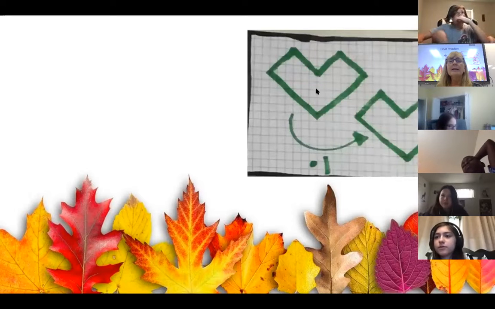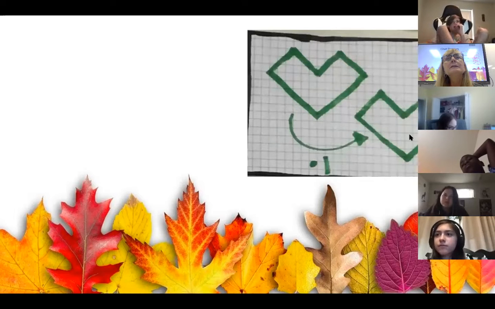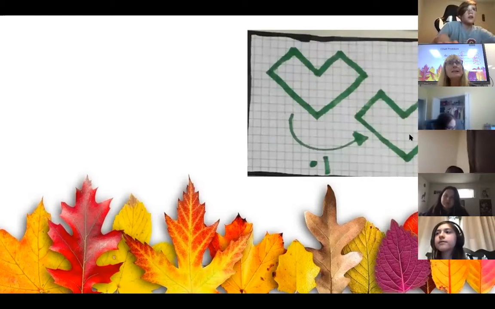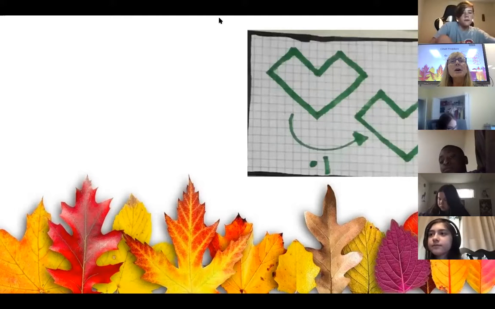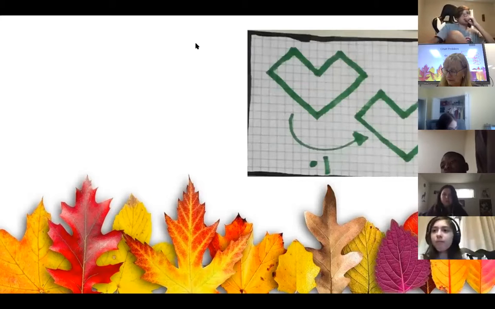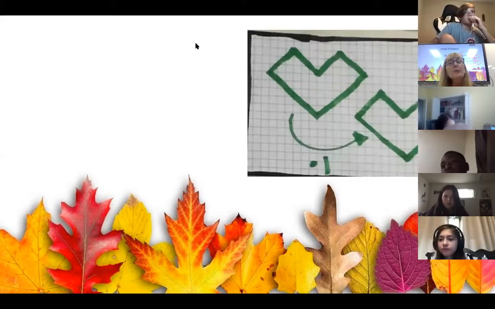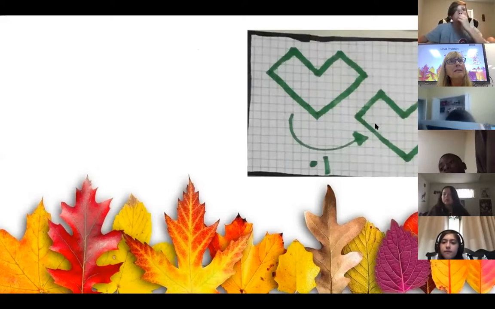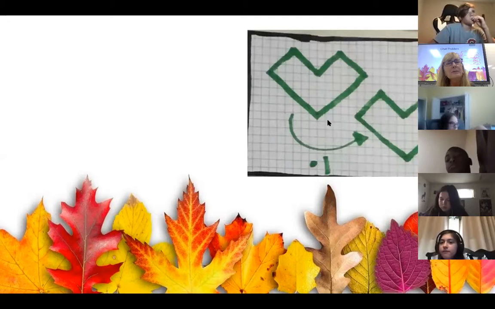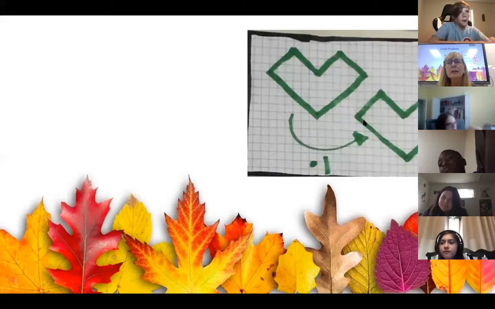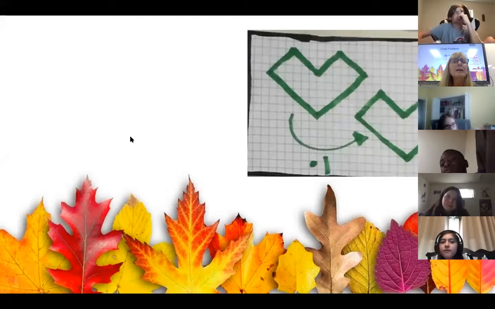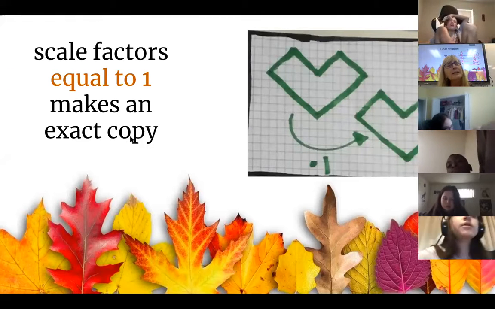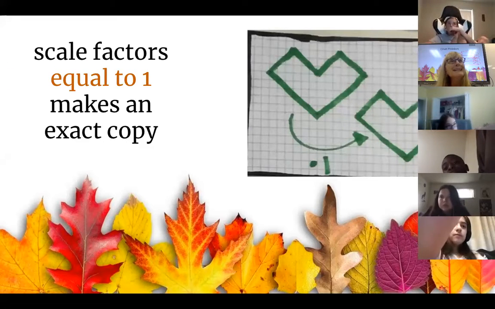All right, let's look at this one. We call this A and we call this B. What can you tell me about A and B? They look exactly the same and they're the same size, in different places. What is their scale factor? 1. So when we multiply by 1, do we end up with the exact same thing? Correct. And that makes sense. If this side was 5 and I multiply it by a scale factor of 1, this side is still going to be 5, right? Scale factor equal to 1 makes an exact copy.